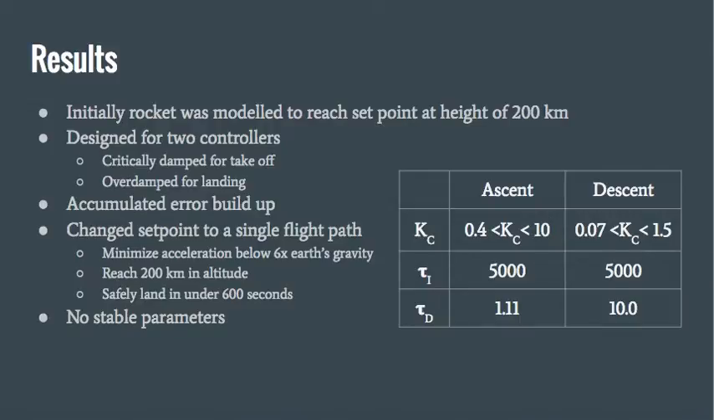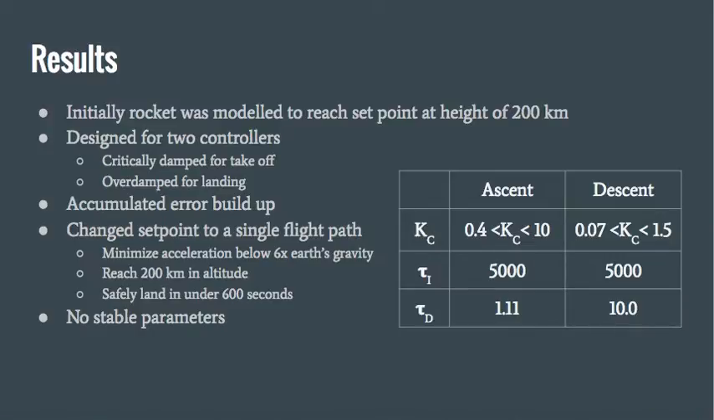Initially, we modeled the rocket to reach a set point of 200 kilometers, that's low Earth orbit, but we found that it built up a lot of error, so we changed the set point to a single flight path instead, which took into account several different parameters, such as putting a limit on the acceleration, altitude, and time.